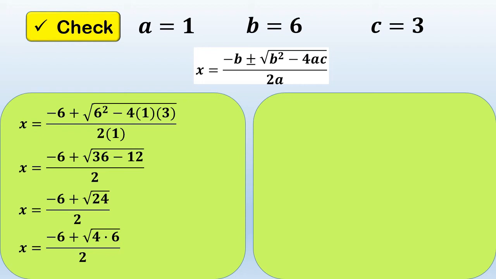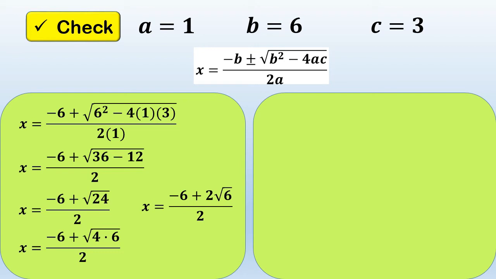Okay, so, since one of the given factors is a perfect square, we can simplify that. So, we won't touch the rest yet. So, negative 6 and 2. So, we have here negative 6 plus, so square root of 4. Since 4 is a perfect square, we can simplify that. So, let's put that outside of the radical sign. So, it will become 2. So, negative 6 plus 2, then the square root of 6 remains, over 2.